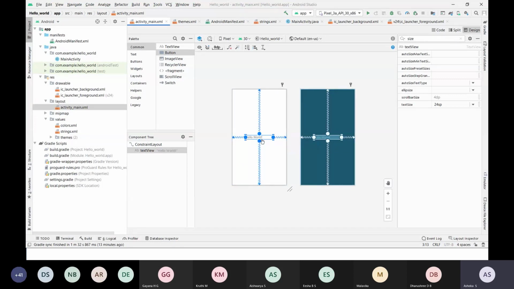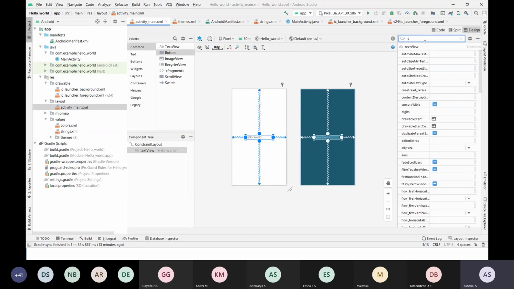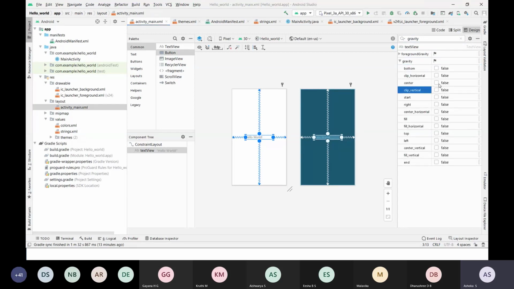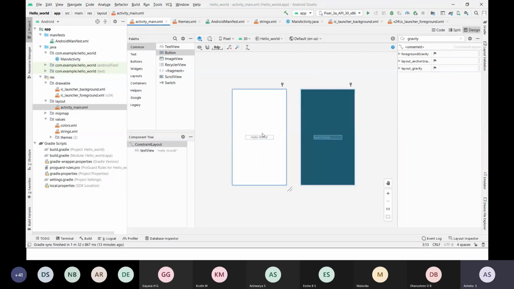So if I want to place this text in the center, then we need to choose gravity. So choose gravity, you choose center. So now your text will be center aligned.